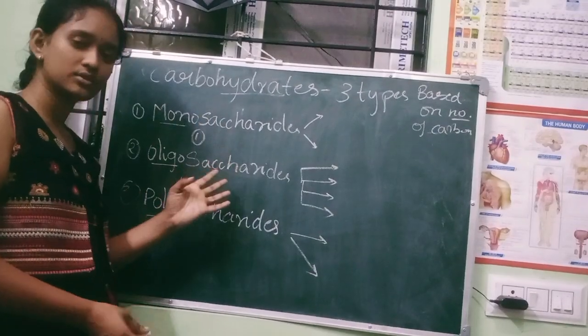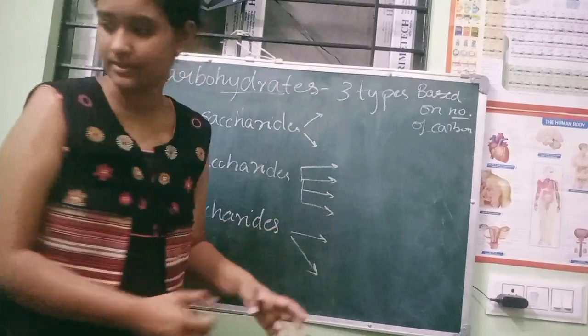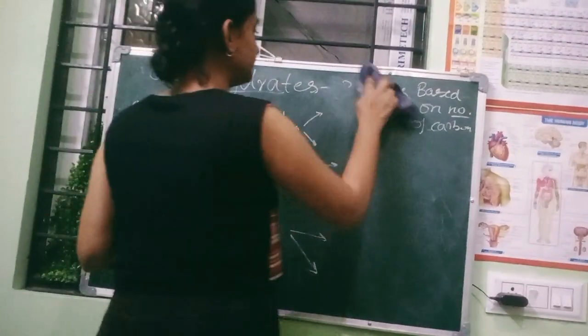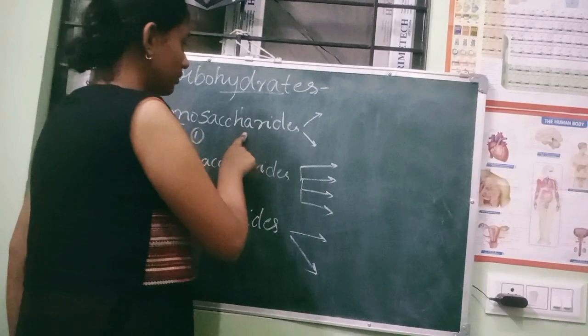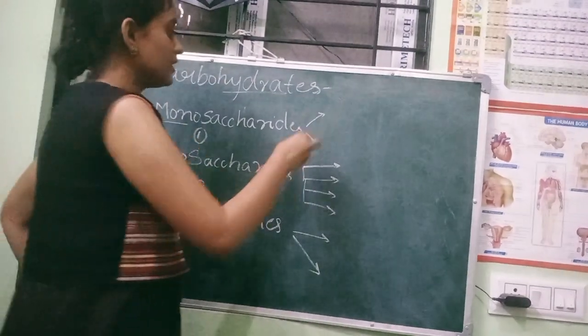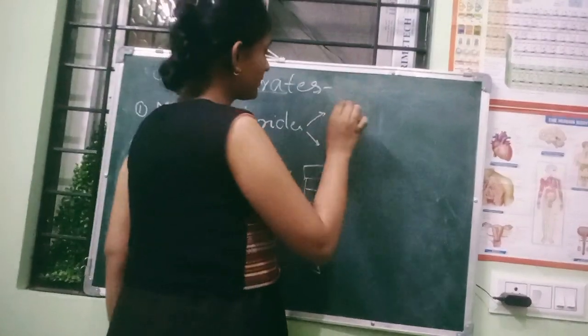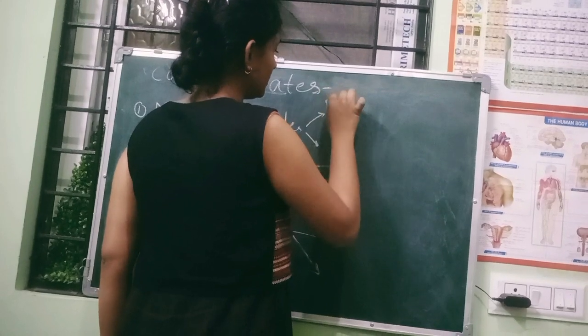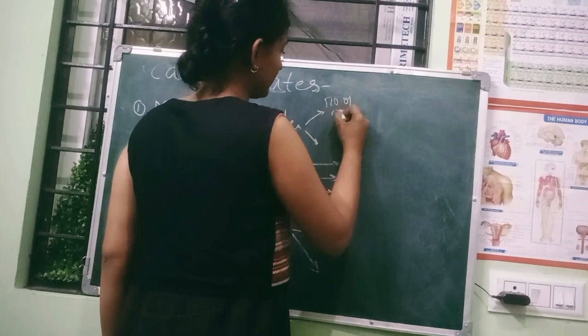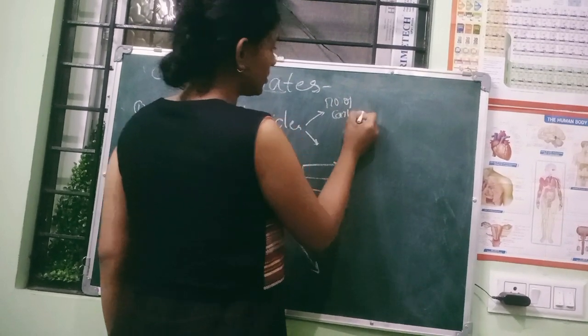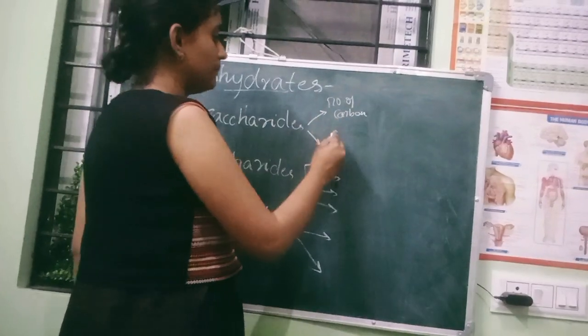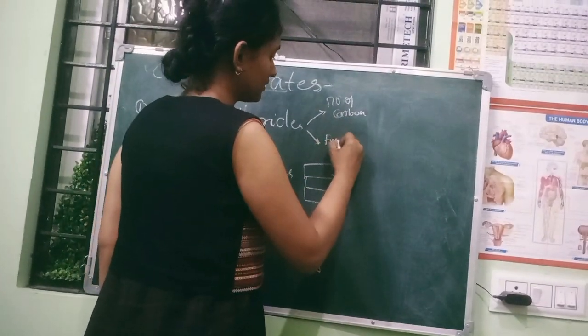So under monosaccharides, what are those two types? First is based on number of carbon, and the other is based on functional group.